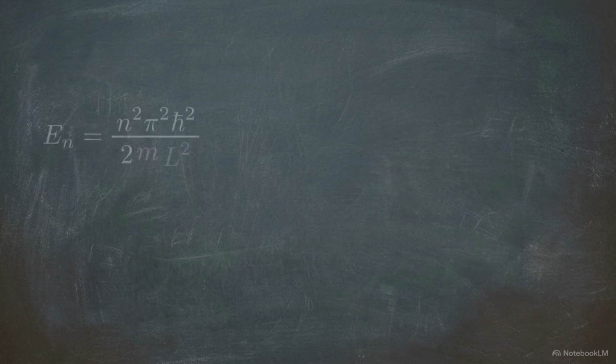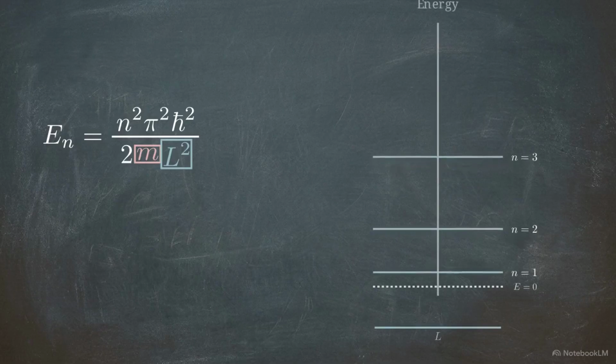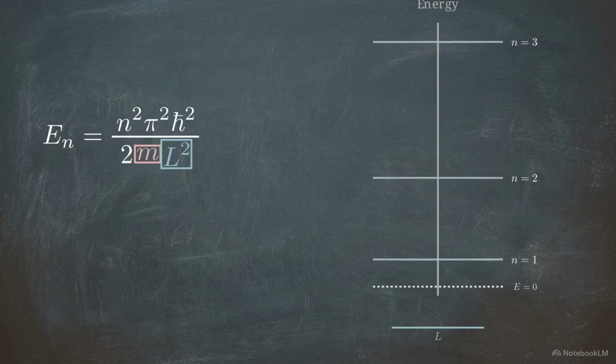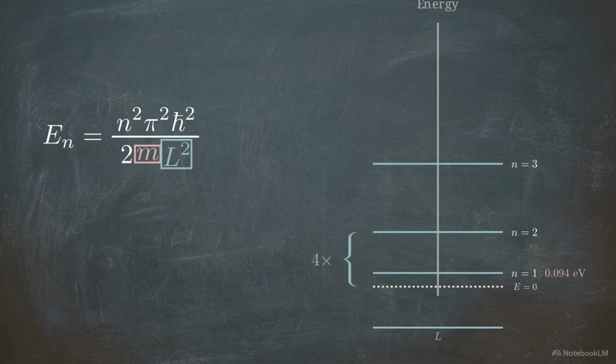This is the resulting energy formula. It shows that the allowed energy levels are locked to the physical properties of the system. The energy values are determined entirely by the mass of the particle and the width of the container. Narrowing the box or reducing the mass pushes the energy levels higher. If we place an electron in a 2 nanometer well, the ground state energy is approximately 0.094 electron volts.